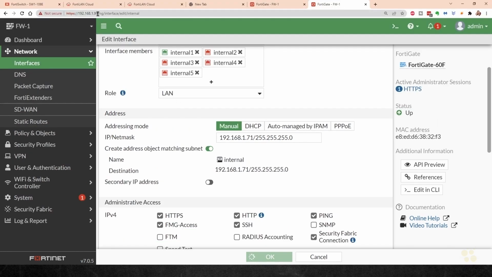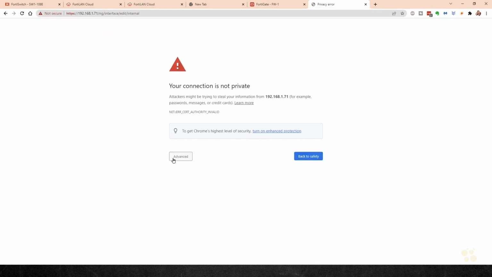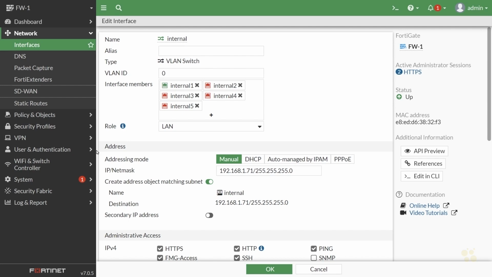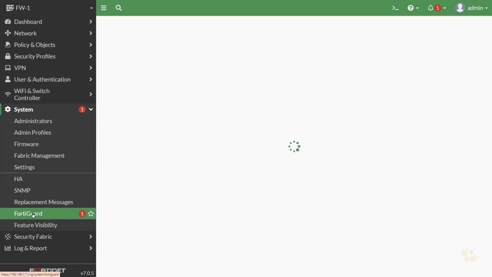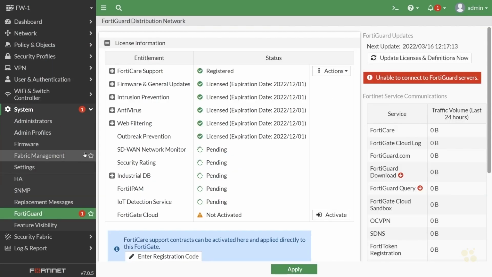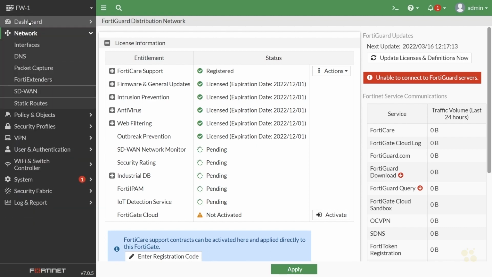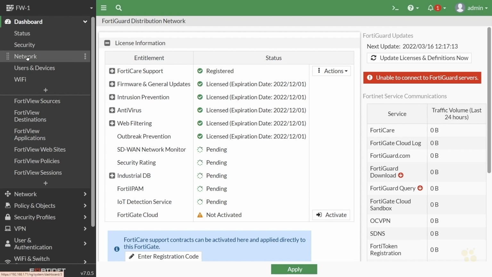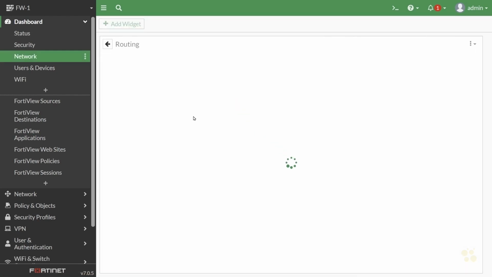So let me go ahead and put in the right address here of .71, press enter, and advanced. It's using a self-signed certificate, and log in. All right, so we're in. Now it's complaining that it can't reach any FortiGuard servers, and that is because I don't have routing in place. Let's fix that. Let's go back up to network. In fact, let's take a look at our routing table real quick. Go to dashboard and network, and we'll click on routing.